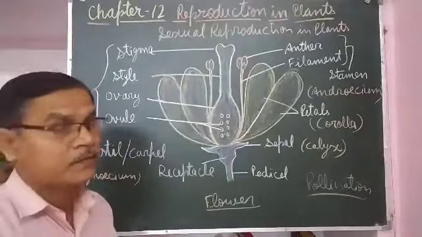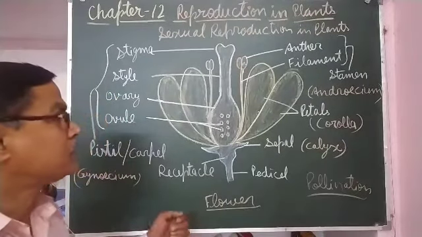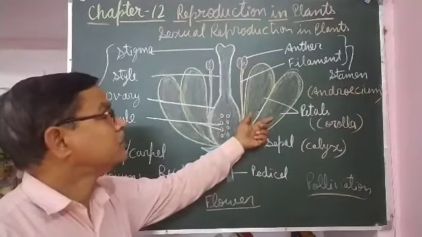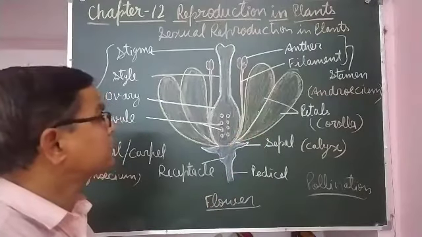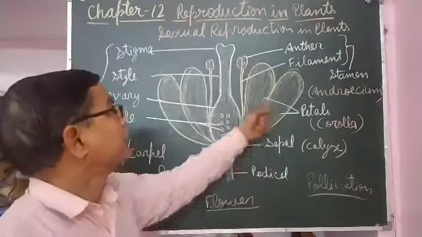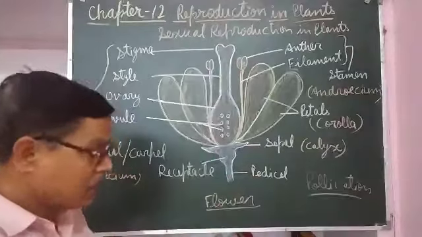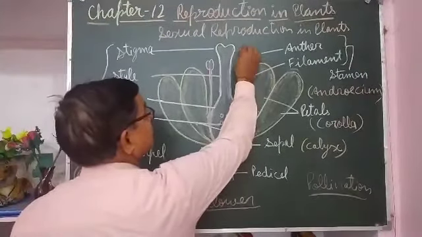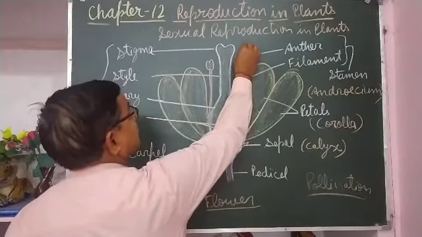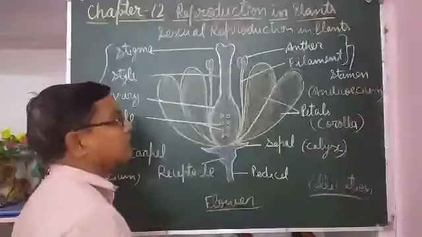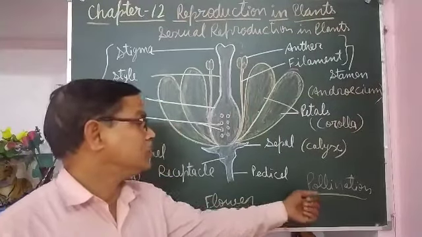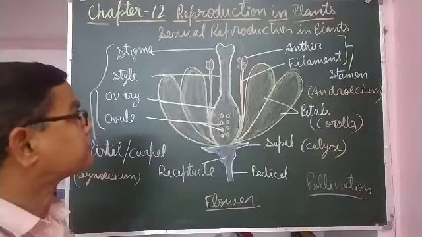And this is a necessary part of sexual reproduction in plants. So for pollination, petals attract insects so that pollination can take place. What is pollination? Pollination is the transfer of pollen grains from the anther to the stigma. Pollen grains are formed in the anther. When the pollen grains mature, they come out of the anther and are transferred to the stigma. So that is necessary in sexual reproduction in plants.